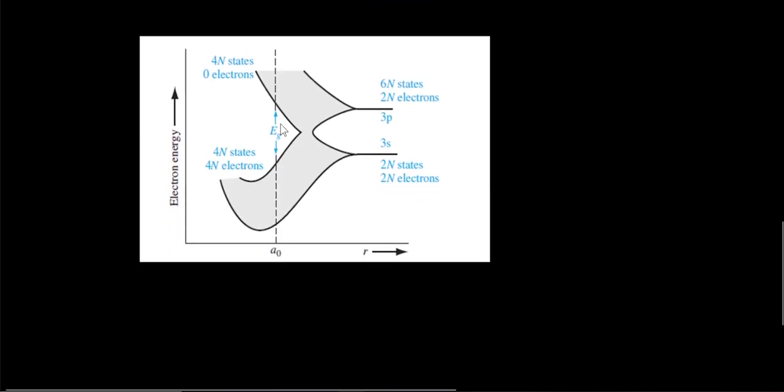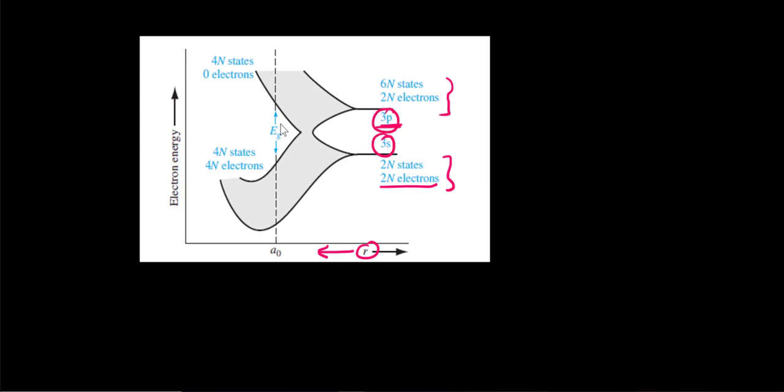So initially we have this picture. In the 3p state, we have 6n states and 2n electrons available, so the 4n states are empty. And in the 3s, we have 2n states and 2n electrons, so these 2n states are completely filled. Now what happens when you bring these n atoms very close to each other? If you decrease the interatomic distance r, these 3p and 3s bands will split further and merge with each other.